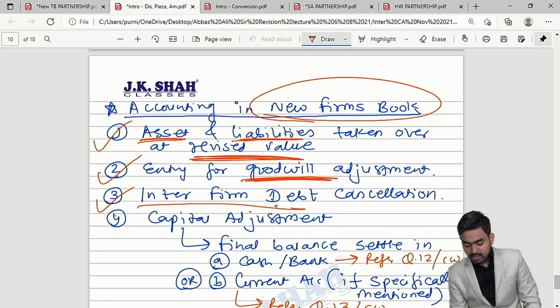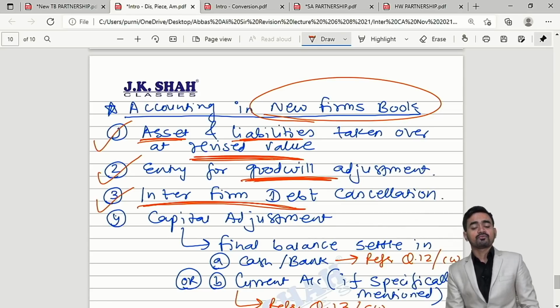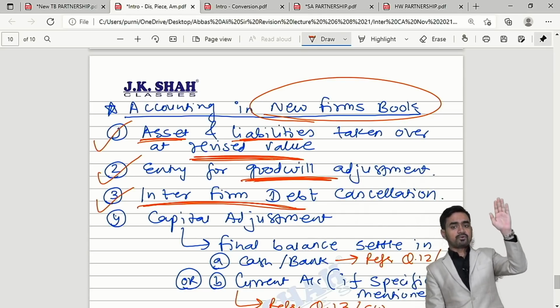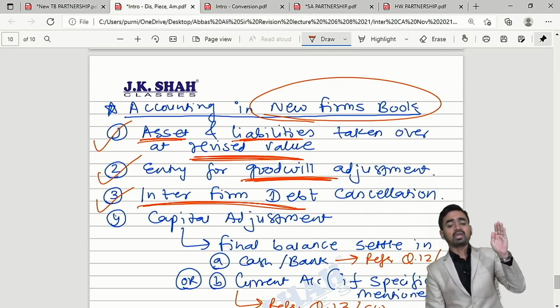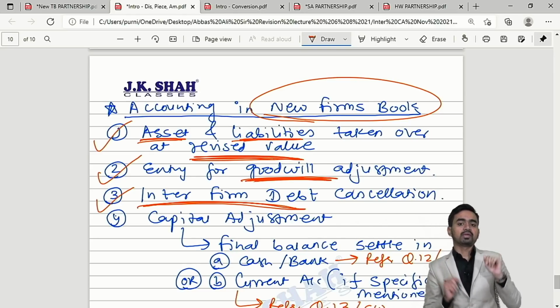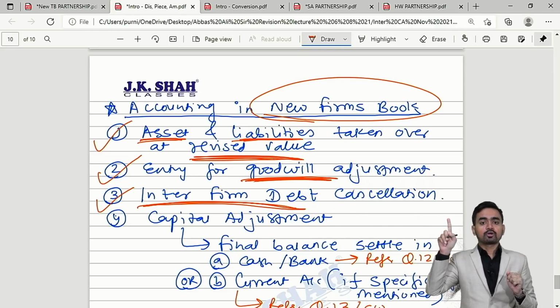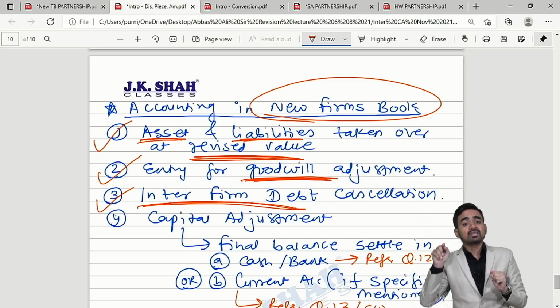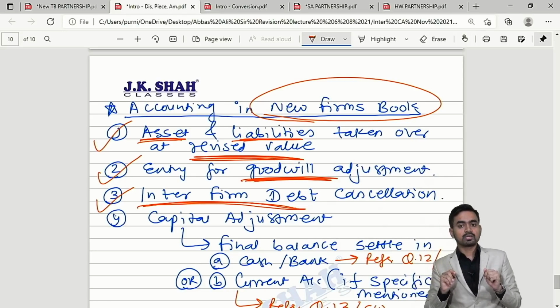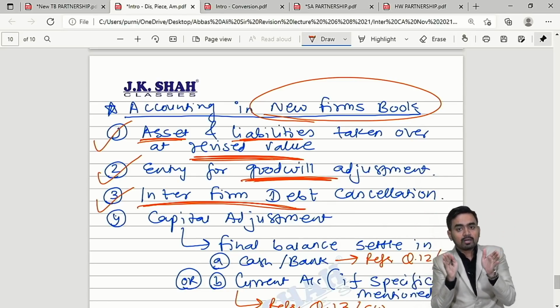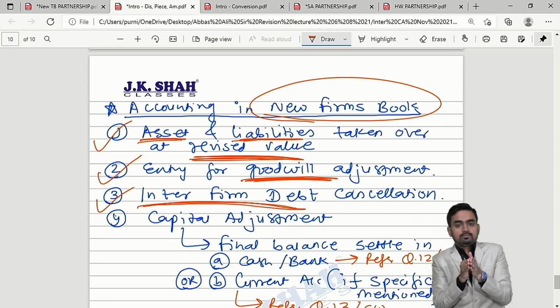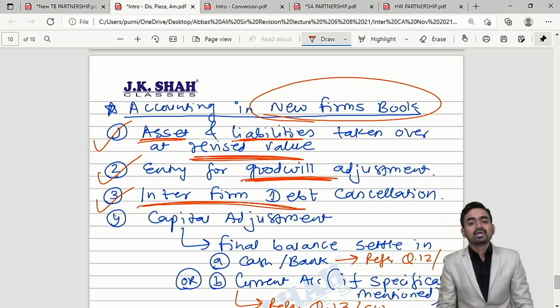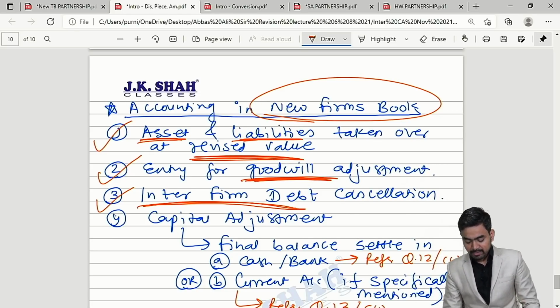Third, inter-firm debt. What is the meaning of inter-firm debt? Let's take an example. Firm A is supposed to pay 10,000 rupees to firm B. So logically, from the point of view of firm B, money receivable from firm A is 10,000. Now when they both come together, this 10,000 rupees will be treated as inter-firm debt, that we have to cancel.